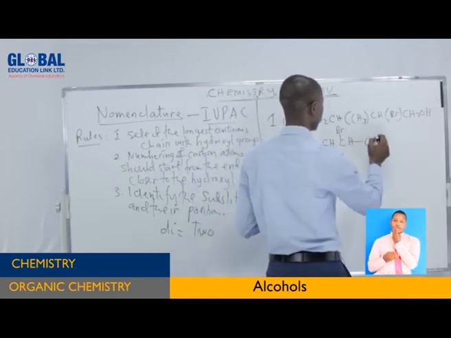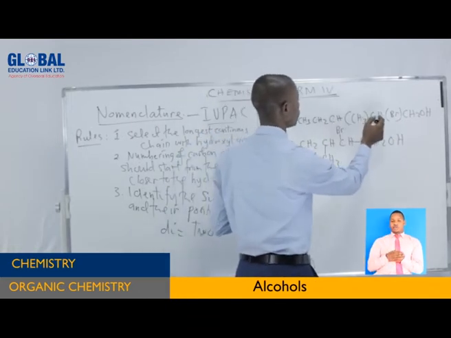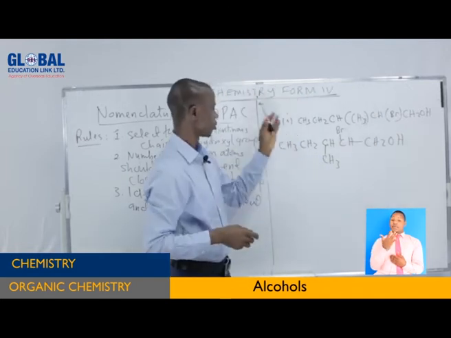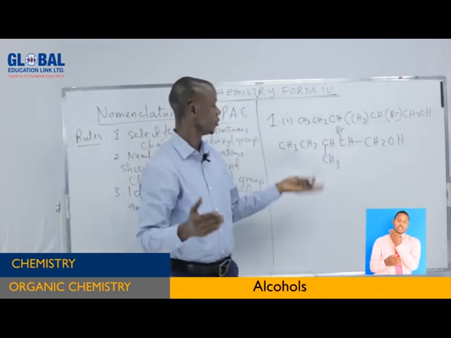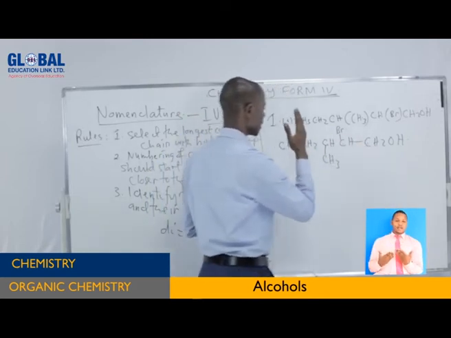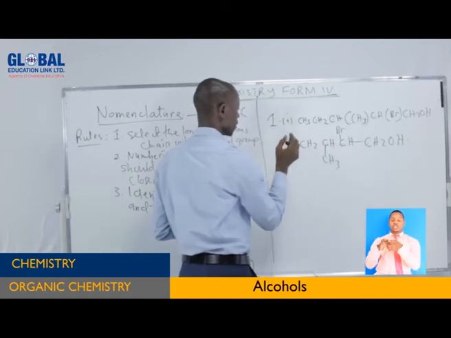Then we have CH2OH. So 1, 2, 3, 4, 5. This is the compound. How do you name this one? It is very simple. You select the longest continuous chain. 1, 2, 3, 4, 5.